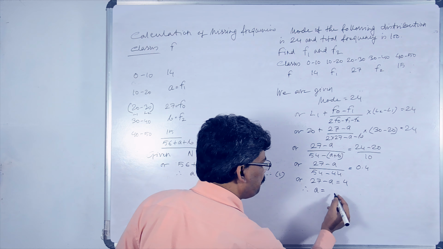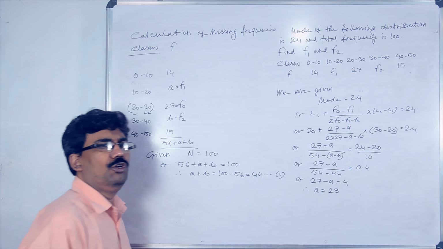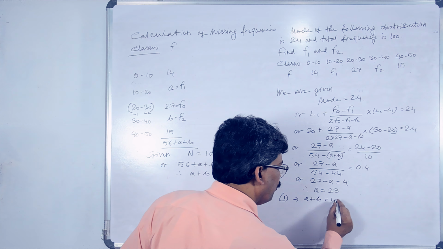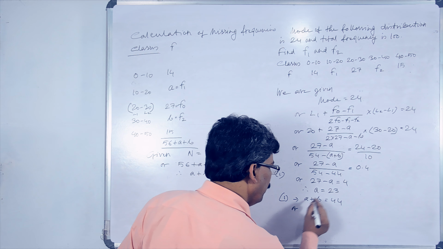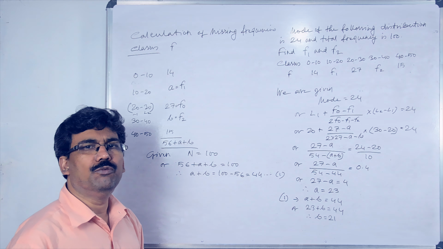Therefore, A equals 23. One missing frequency is found as 23. The other missing frequency we can find from equation number one, A plus B equals 44. Now if we put A's value as 23, then 23 plus B equals 44. Therefore, B comes as 21. Therefore, two missing frequencies are found. One is 23, the other one is 21.